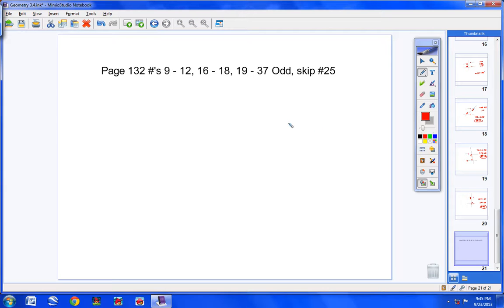So go ahead and copy your homework down. Let's see how many problems we have. We have 4 problems there, 3 problems there, that's 7. And then 19 through 37 odd would be about 10 problems. So not a very large assignment. I think you'll finish it pretty quickly. But go ahead and copy this down, page 132, numbers 9 through 12, numbers 16 through 18, numbers 19 through 37 odd, and go ahead and skip number 25. It's not really worth doing.